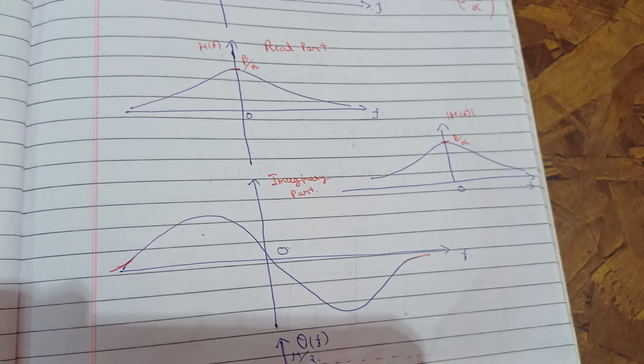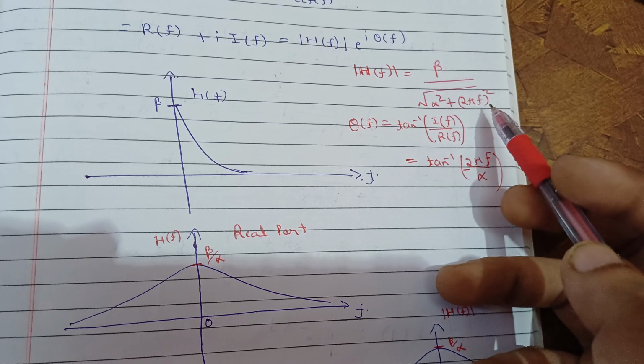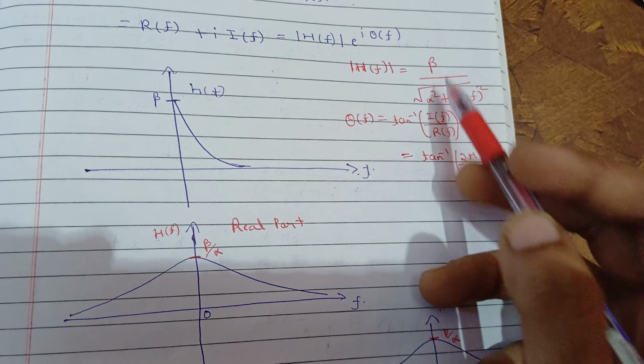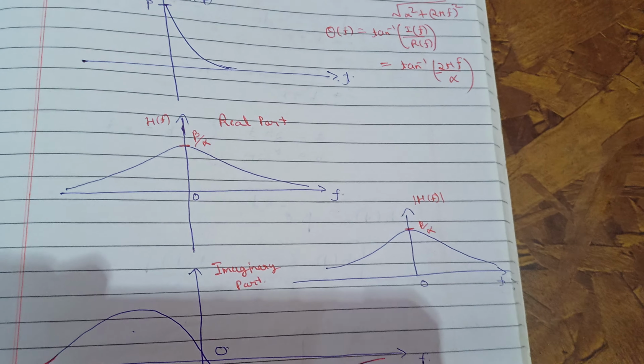So remember this curve. Now you can also plot this magnitude, that is beta by under root alpha square plus (2 pi f) square. So for all f it will be positive, and for f equal to 0 you will get beta by alpha. So it will be a similar kind of curve, and you will get it this way.